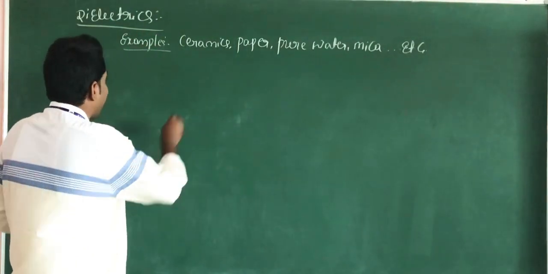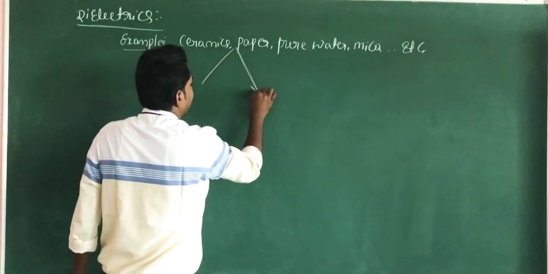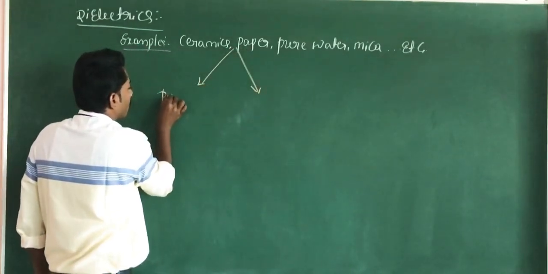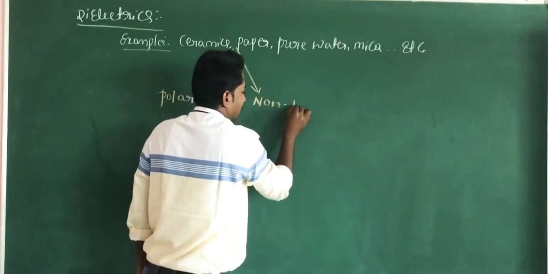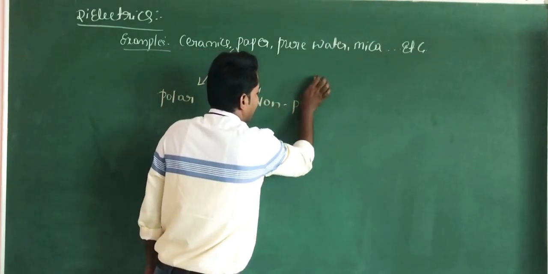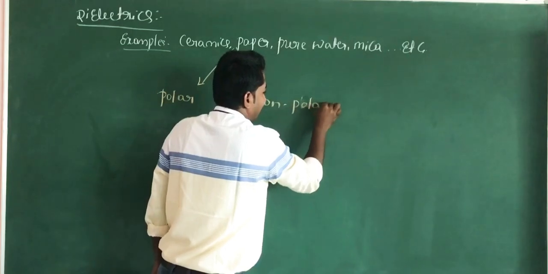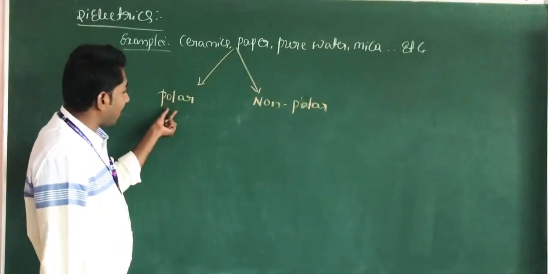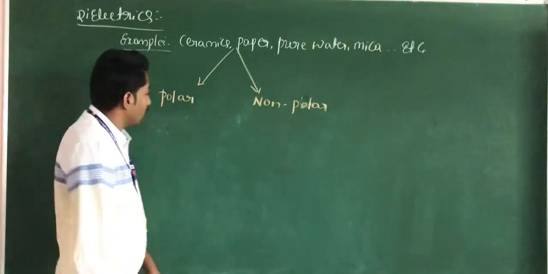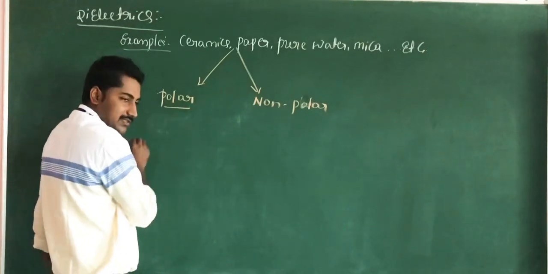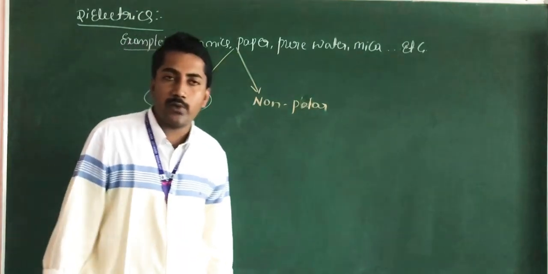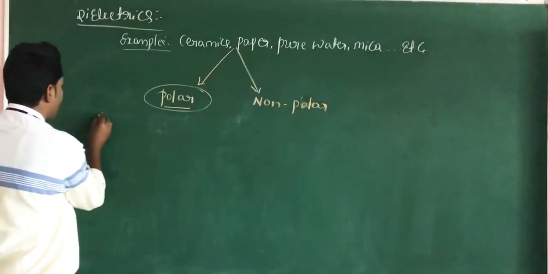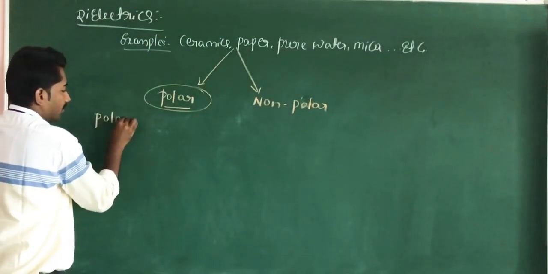Dielectrics can be divided into two types, polar dielectrics and non-polar dielectrics. Before discussing polar dielectrics, we want to know the definition of polar molecules.